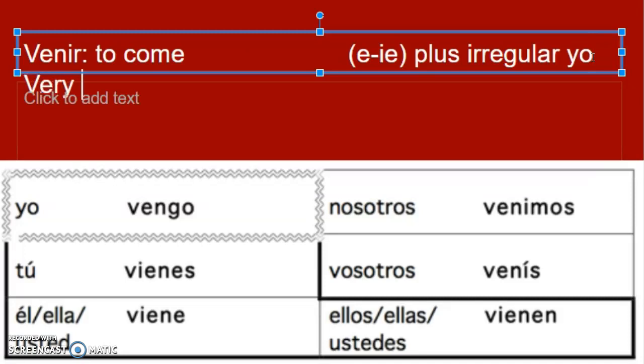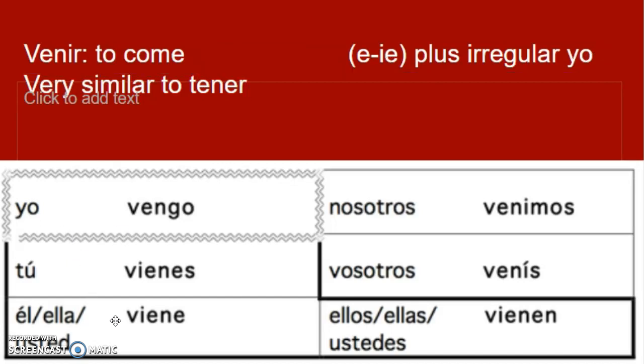And you can also remember it's very similar to tener. Because remember, tener is tengo in the yo form, other than that, tiene, tenemos, tenés, tienen. So if you remember tener, venir is just like a V, and then these forms are a little different.